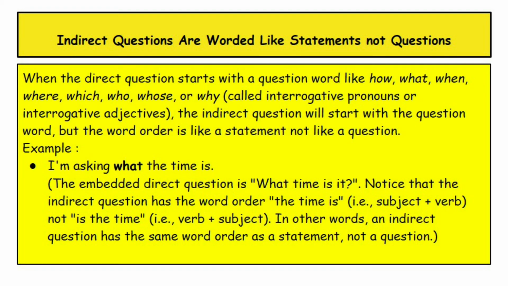The embedded direct question is: what time is it? Notice that the indirect question has the word order the time is, just like subject plus verb, not is the time, verb plus subject. In other words, an indirect question has the same word order as a statement, not a question.